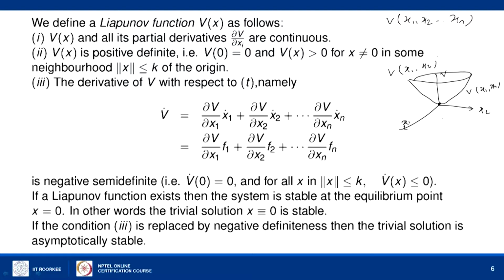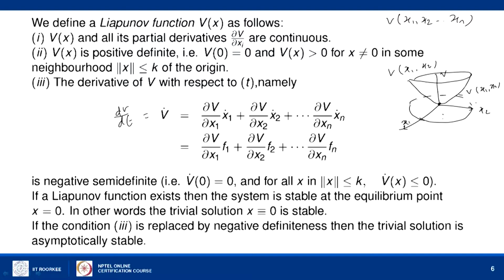So, that is given the positive definite condition. It is not necessary that it should hold everywhere. If you are able to find a neighborhood, that is norm of x less than or equal to k, let us say a circle of radius k we are taking, then within this region, if V of x1, x2 is positive definite, that much is sufficient for a Lyapunov function. And the derivative of V with respect to t, that is dV by dt,